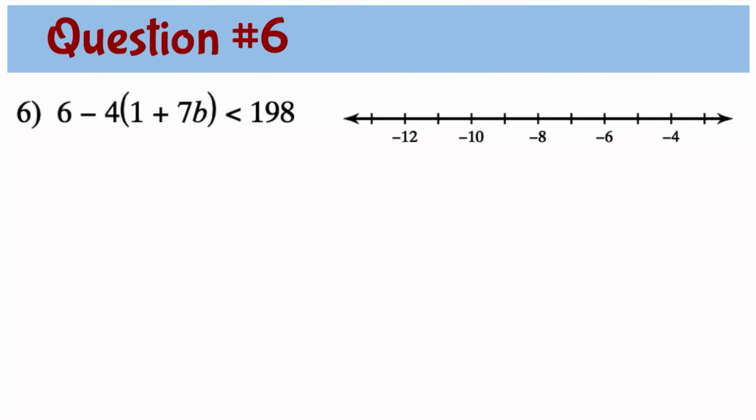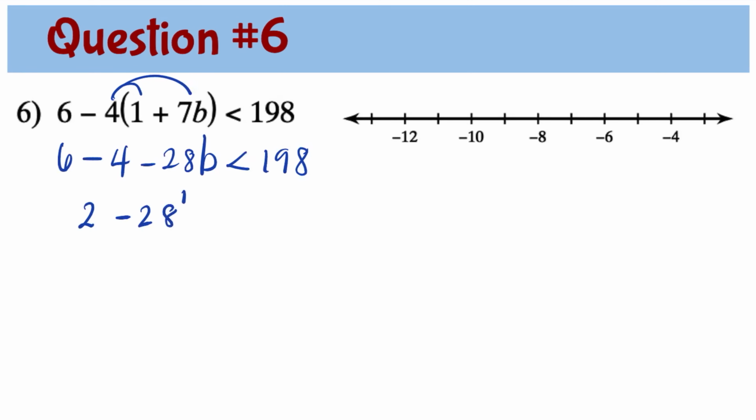Question number 6. 6 minus 4 times the quantity 1 plus 7b is less than 198. First, we need to simplify the left side by distributing the negative 4. So now we have 6 minus 4 times 1 is minus 4. Negative 4 times 7b is minus 28b, less than 198. Simplifying the left side further, 6 minus 4 is 2, minus 28b is less than 198.